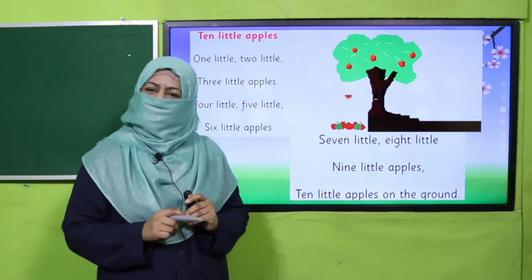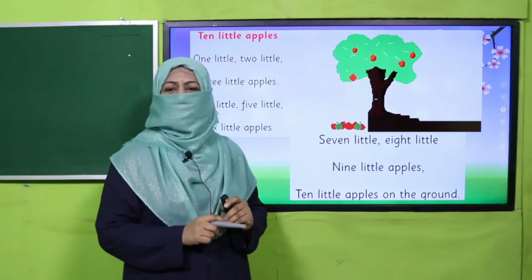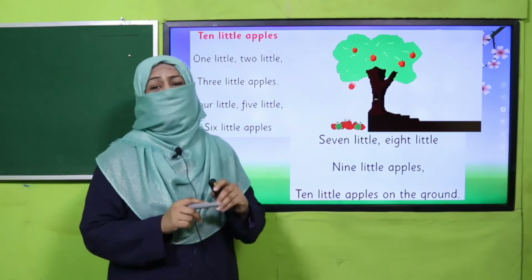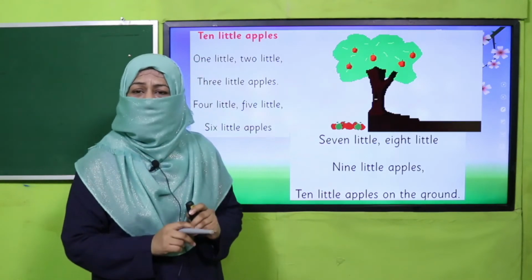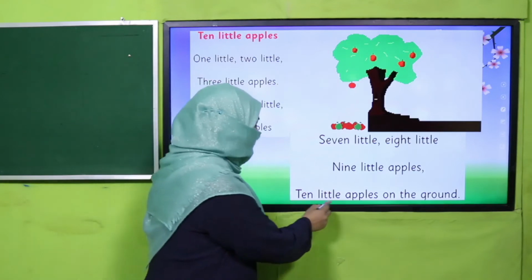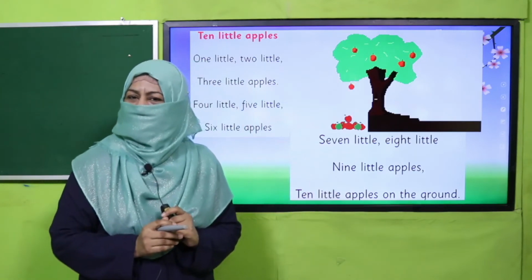1 little, 2 little, 3 little apples, 4 little, 5 little, 6 little apples, 7 little, 8 little, 9 little apples, 10 little apples on the ground.